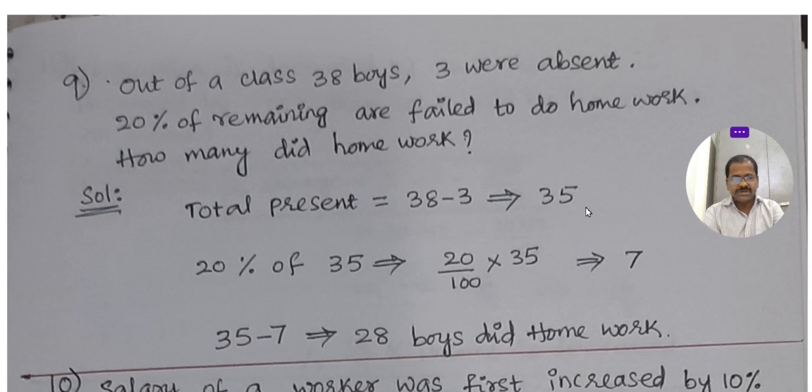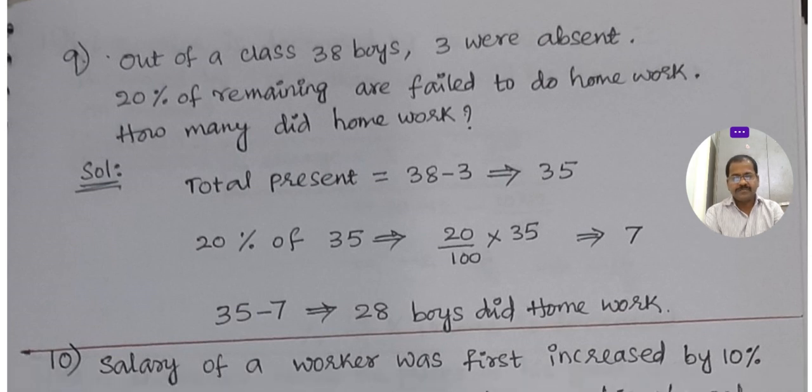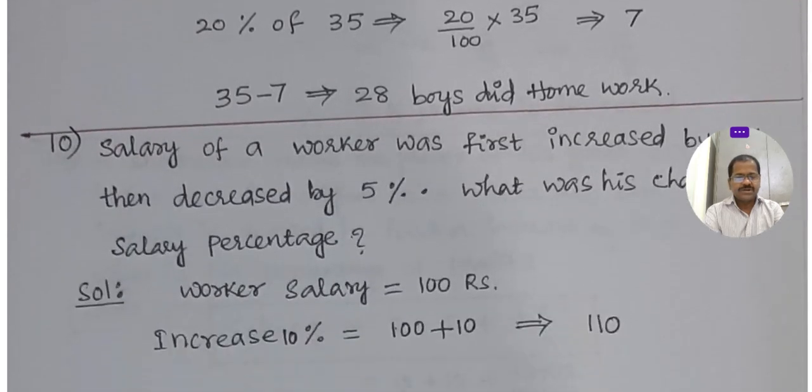35 students are present. 20% of students didn't do the homework. So how many out of 35? 7 students didn't do the homework. 35 minus 7, 28 boys did the homework. Okay, next.